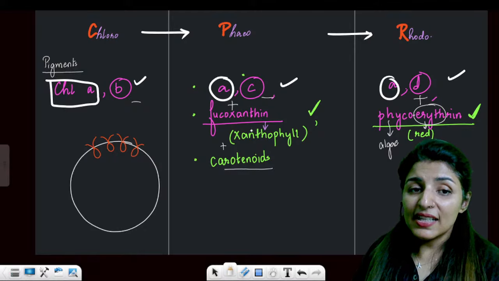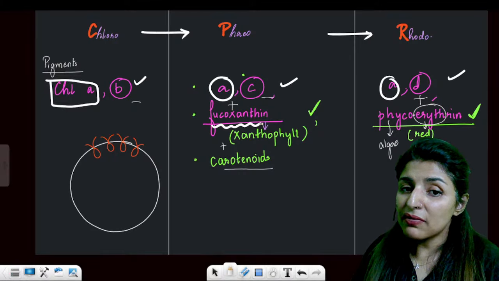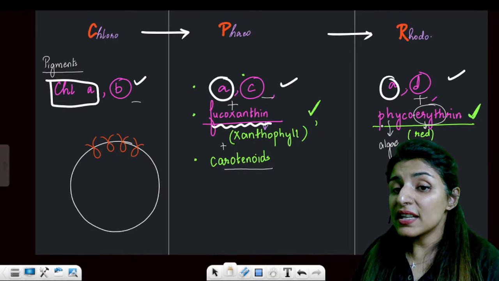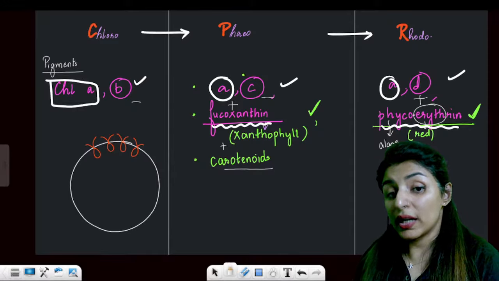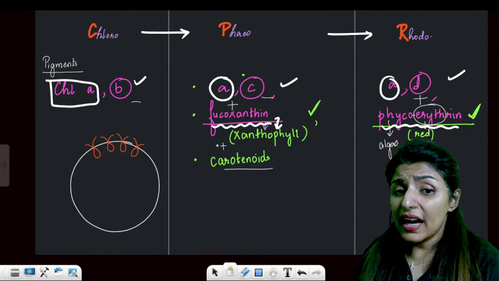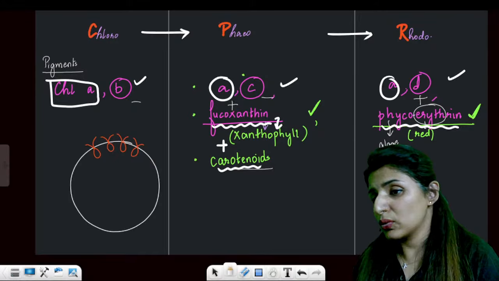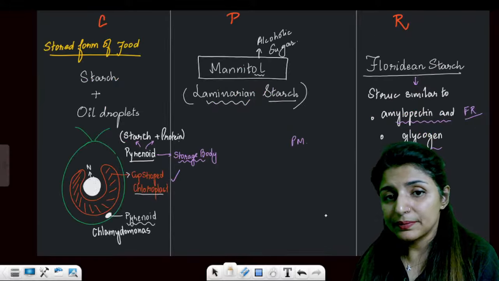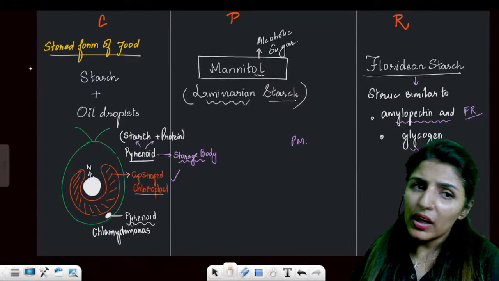Apart from A and C, Phaeophyceae also has fucoxanthin. Rhodophyceae, apart from A and D, has phycoerythrin. Now, fucoxanthin is a xanthophyll and it has carotenoids also. Are these points clear to everyone? Stored form of food, again, very important.